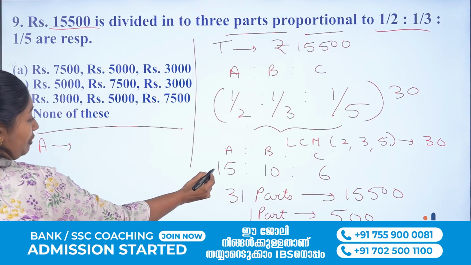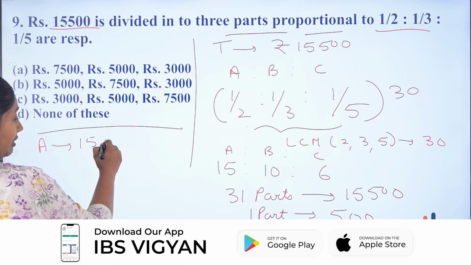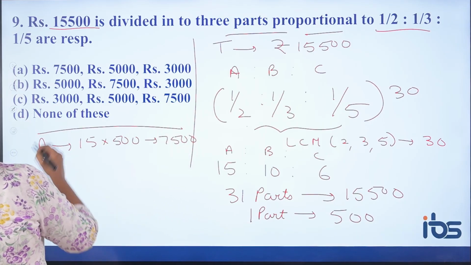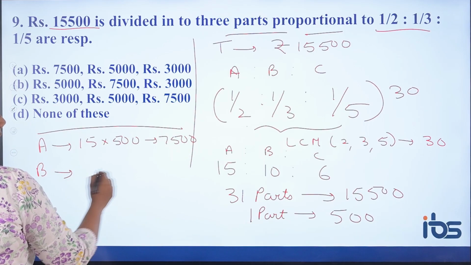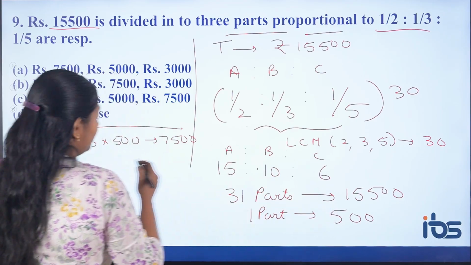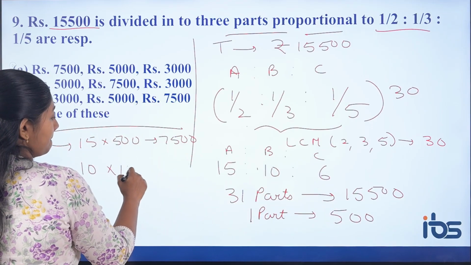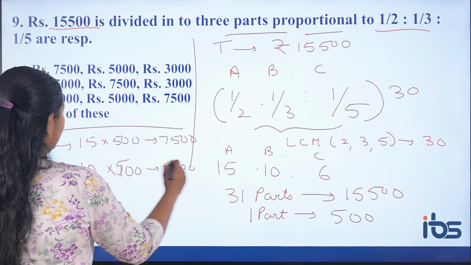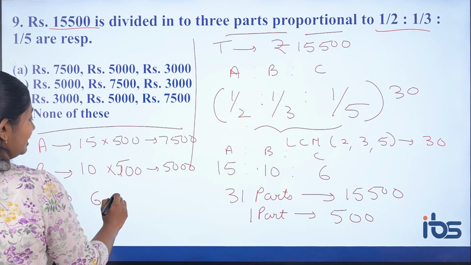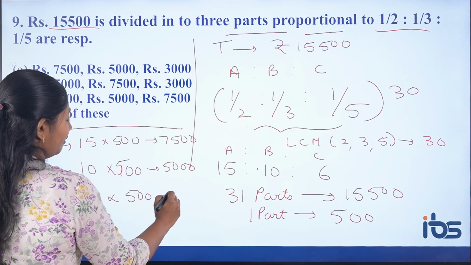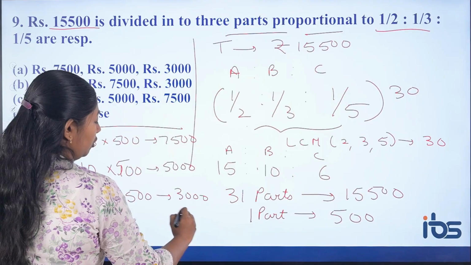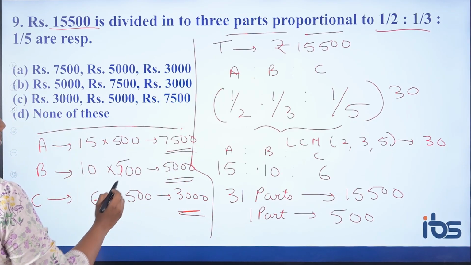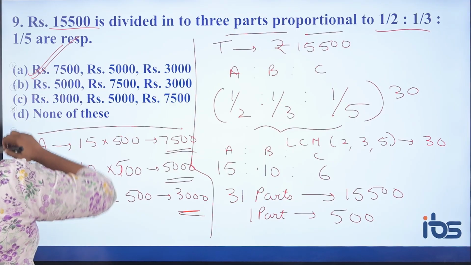So what is the share of A? A's share is nothing but 15 into 500. 15 into 5 means 7,500. Then what is the share of B? B is nothing but 10 into 1 part, so 10 into 500, that is 5,000. What is the share of C? 6 into 500, that is 3,000. So these are the answers: 7,500, 5,000, 3,000, option A.